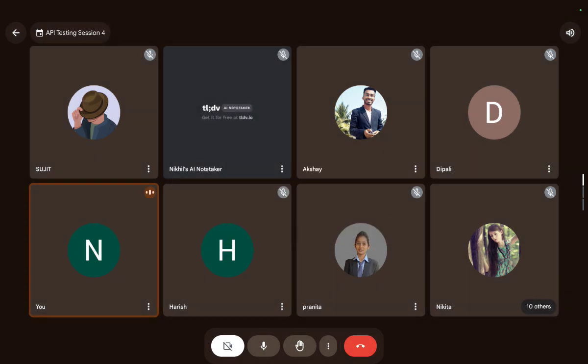Do you observe one thing while creating this, that this URL, https://rahulshettyacademy.com, is the same for every request? Am I right, guys?